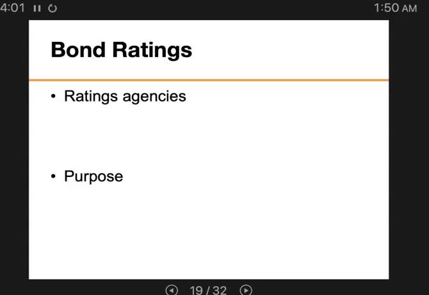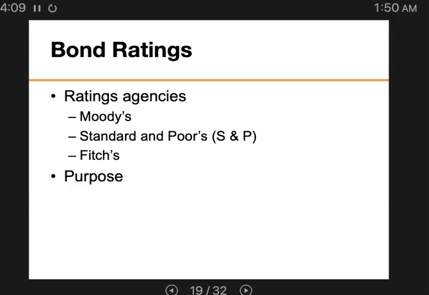These rating agencies provide information to a potential bond buyer. So who are these rating agencies? The leading agencies are Moody's, Standard & Poor's, S&P, and Fitch, right? So these are the three big ones.